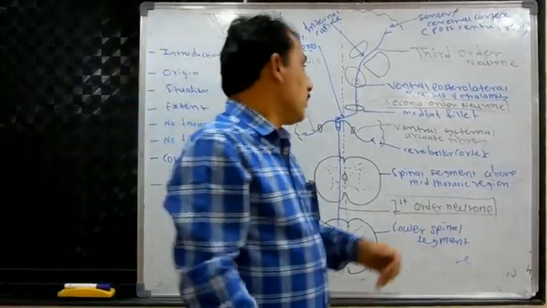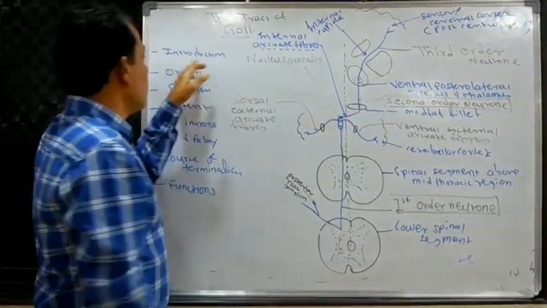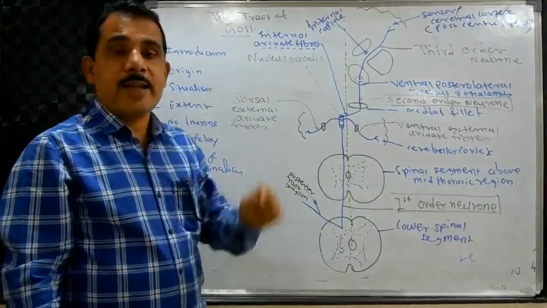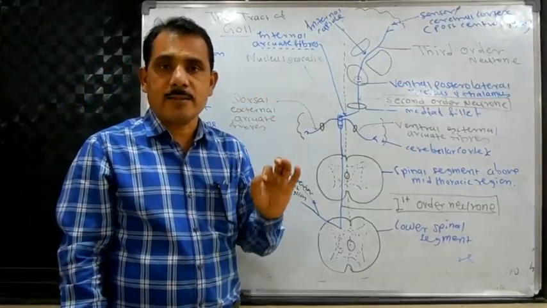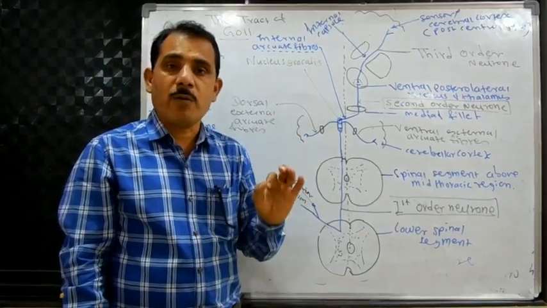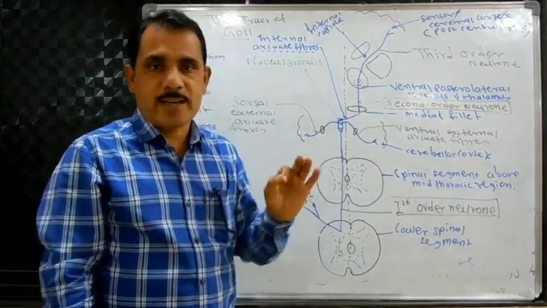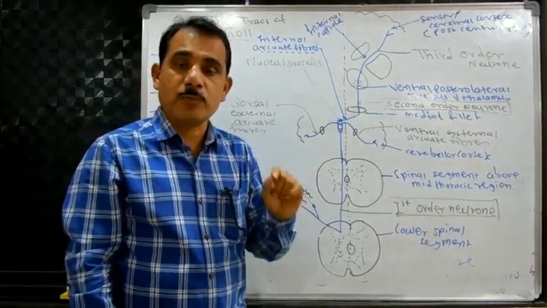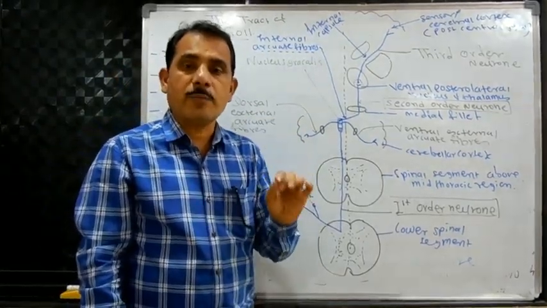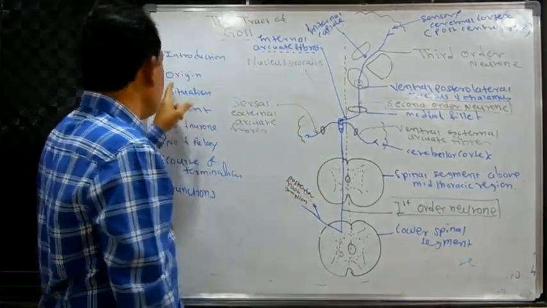Now we will try to understand the tract of Goll. First of all, the introduction. The tract of Goll is an ascending tract which carries impulses from the lower half of the body. Because it is a sensory tract, it carries the impulses from the lower half of the body. So that is the introduction. Then origin.